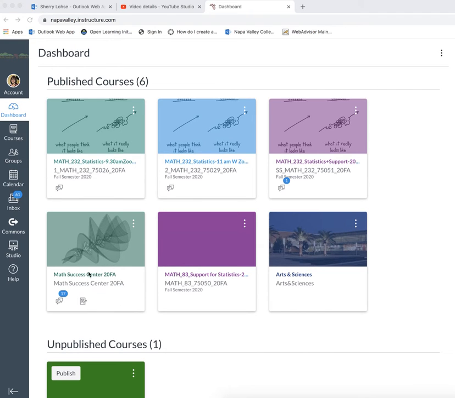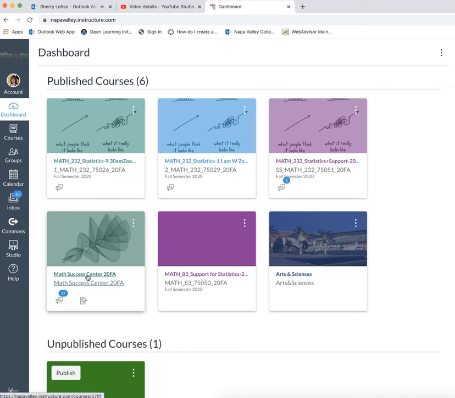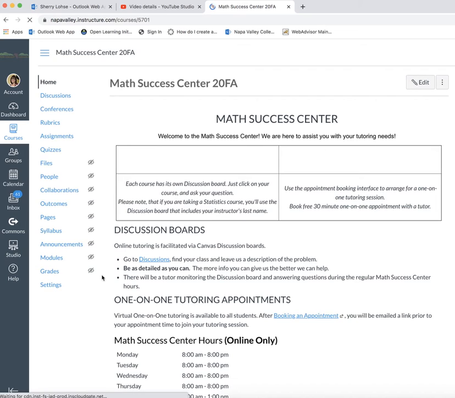Remember that you should have a class here for the Math Success Center. So hopefully you've gotten an invitation to the Math Success Center. It would just show up right in the top of your dashboard here to accept that invitation. And then once you accept it, the Math Success Center shows up here as a course. You click there to enter the course.